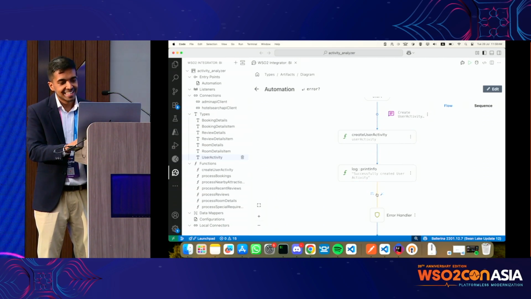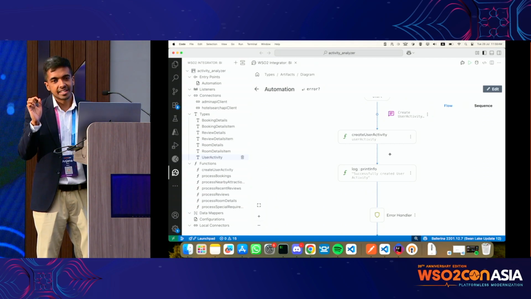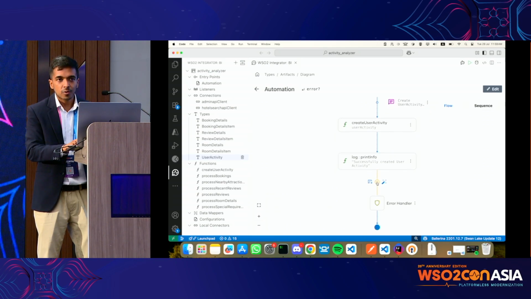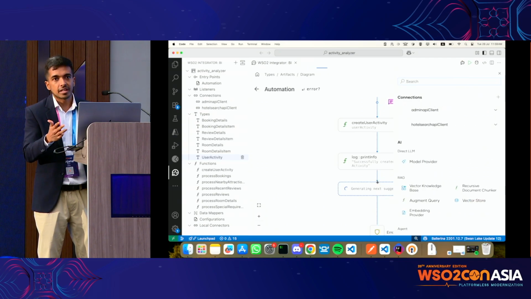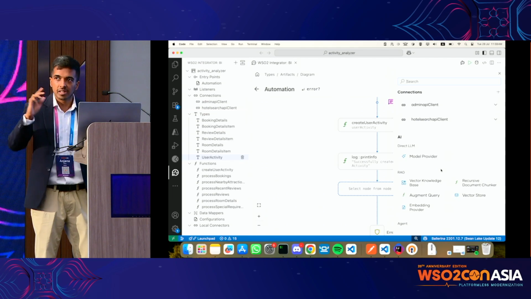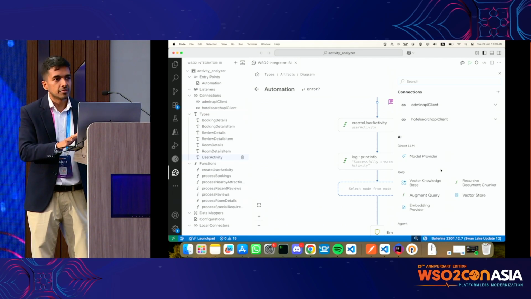Now we have the data structure which we want. Now I'm going to call the LLM by giving it this data. This is the first pattern that Nadheesh mentioned. We don't want an agent here, and we don't want a RAG here.